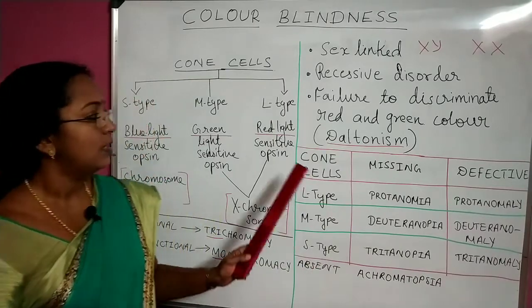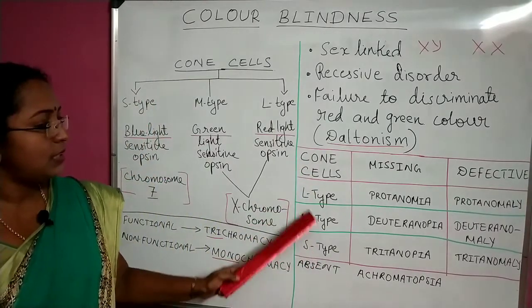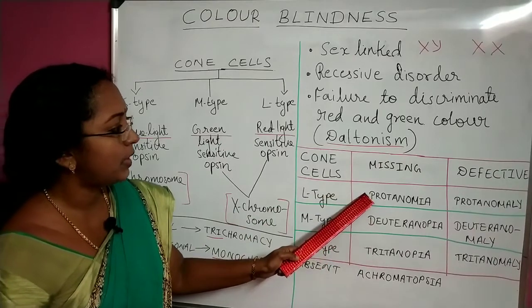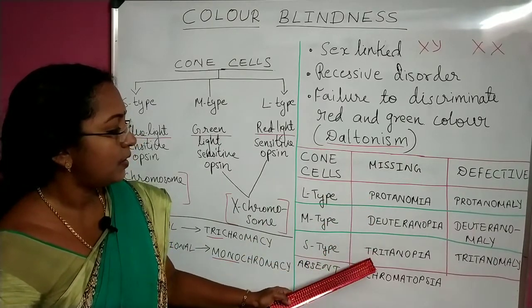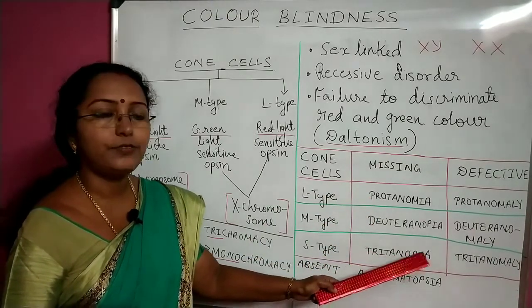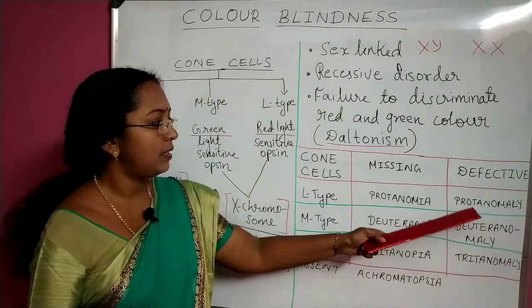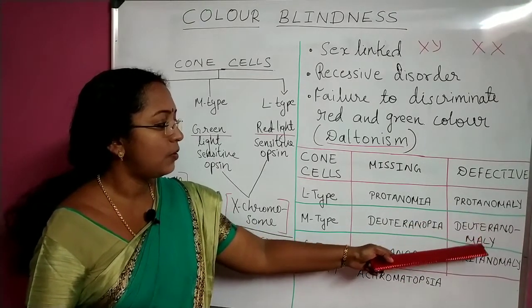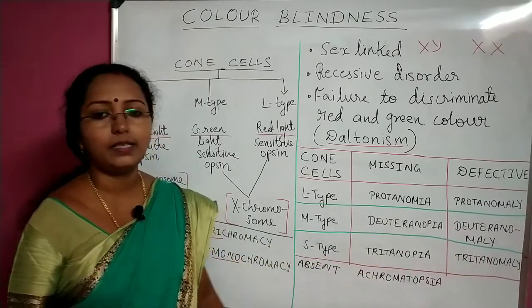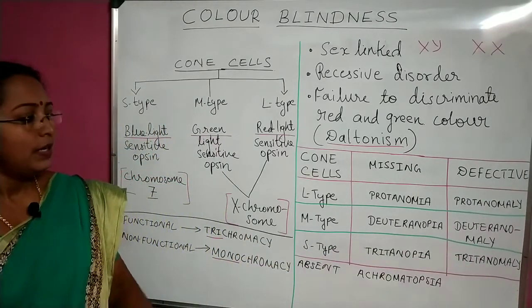Clear to you this one? So cone cells are 3 types. If they are missing, the disease is Protanopia, Deuteranopia or Tritanopia. If it is defective, it ends with maly: Protanomaly, Deuteranomaly or Tritanomaly. I hope this is clear.